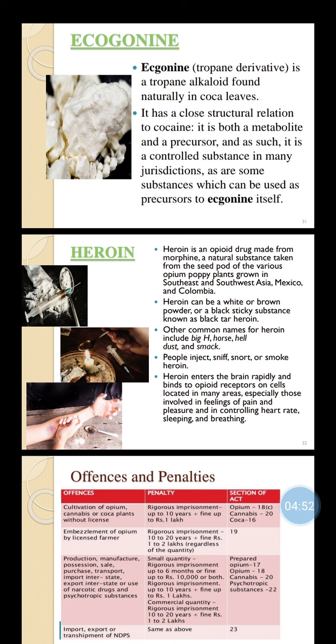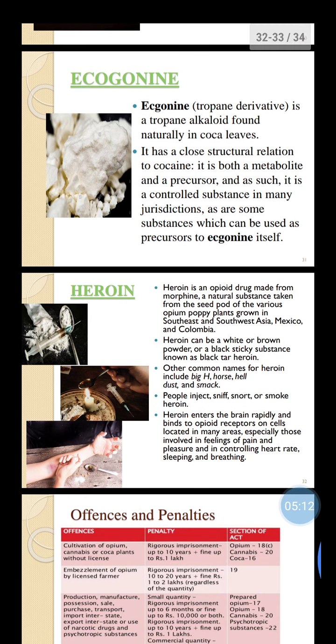Heroin enters the brain rapidly and binds to opioid receptors on cells located in many areas, especially those involved in feelings of pain and pleasure and in the control of heart rate, sleeping, and breathing. Heroin is an opioid derivative made from morphine, a natural substance taken from the seed pod of various opium poppy plants grown in Southeast and Southwest Asia, Mexico, and Colombia. Heroin can be a white or brown powder or a black sticky substance known as black tar heroin.